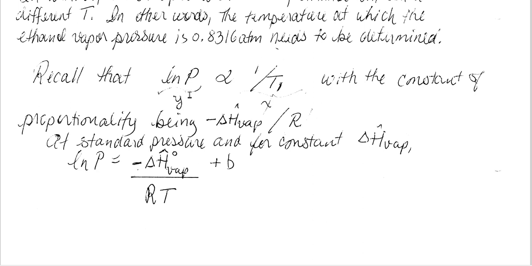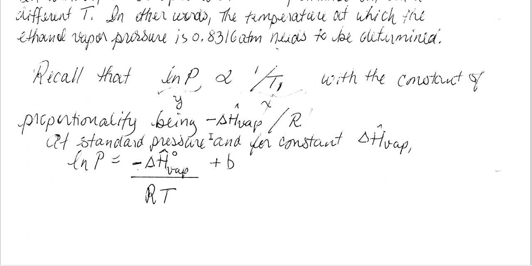This is the observed relation in many cases for certain specific ranges of temperature between vapor pressure and absolute temperature. The constant of proportionality is negative delta H of vaporization divided by R. So if we take y being equal to ln of P and x being 1 over T, it is simple to write a linear relation.